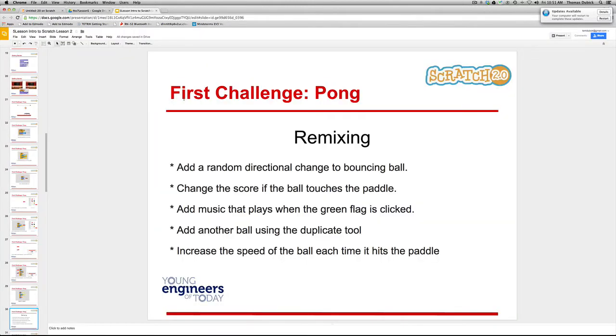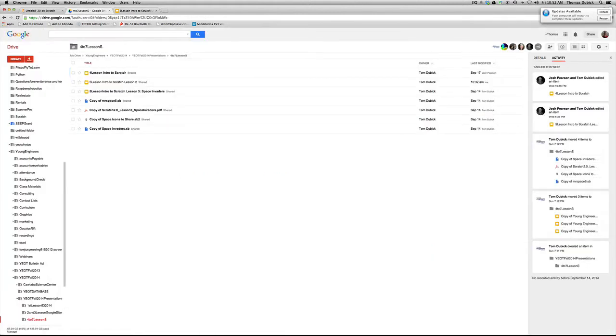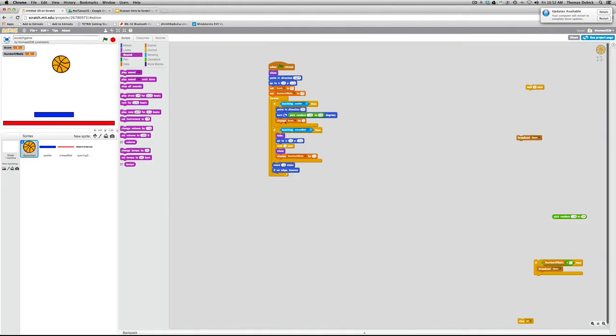All right, increase the speed of the ball each time it hits the paddle. Well, you've made that a variable. That's a great thing. We don't like magic numbers. So what we can do is add a variable here and set that to the speed of my Pong game. So what's setting the speed right now of the game? Well, it's at move 10 steps, isn't it? Move 10 steps. So we can make a variable and change the variable. We'll get into that in just a little bit. But for right now, at this level, I want to make sure that you can do all this right here.